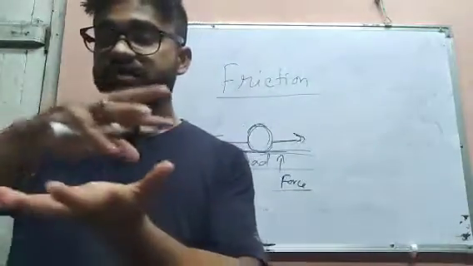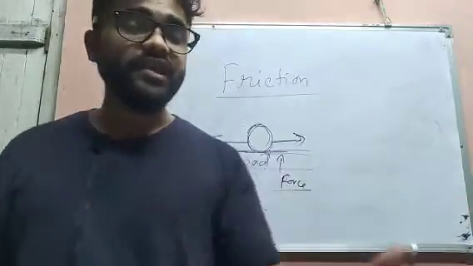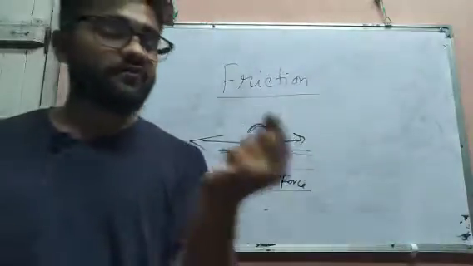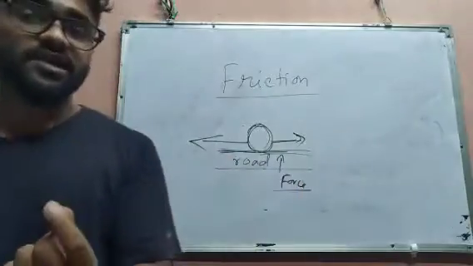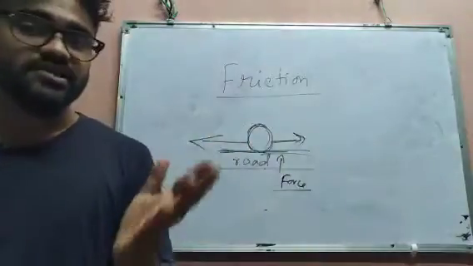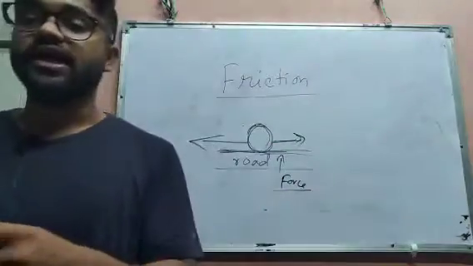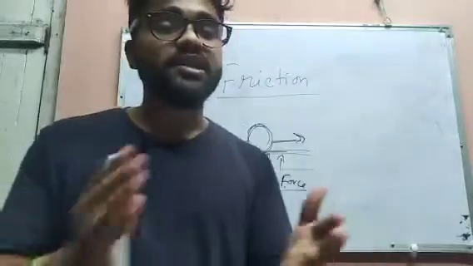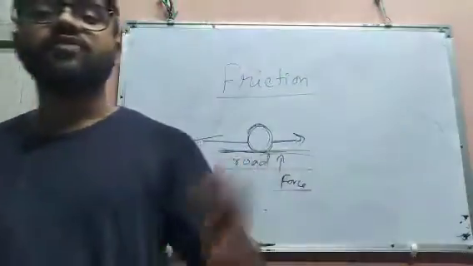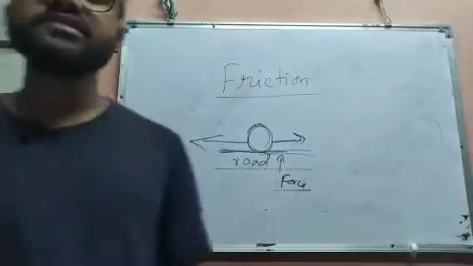Because the grass field will exert an opposite force on the surface of the ball, and that opposite force is considered friction, okay? Just due to that friction, the ball will stop moving after covering some distance. So this is known as friction.